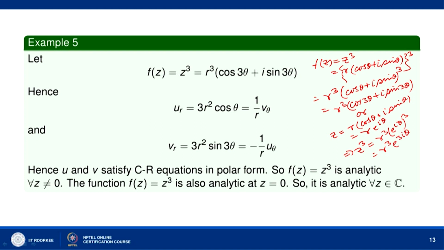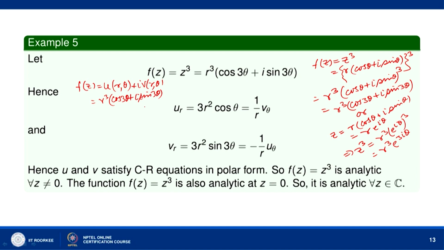So, again r cube into e to the power 3 i theta is cos 3 theta plus i sin 3 theta. So, f z equal to r cube cos 3 theta plus i sin 3 theta. So, here f z is equal to u r theta plus i v r theta. Okay. So, this is equal to r cube cos 3 theta plus i sin 3 theta.